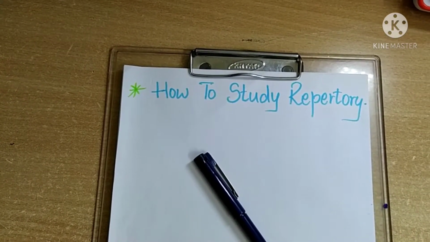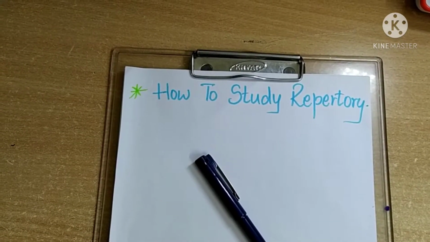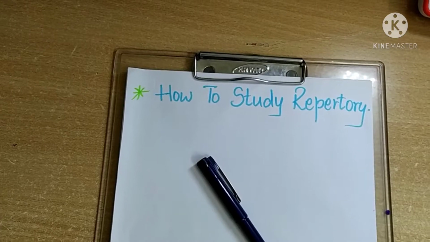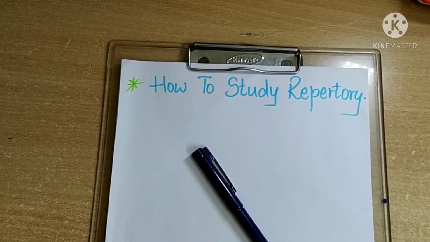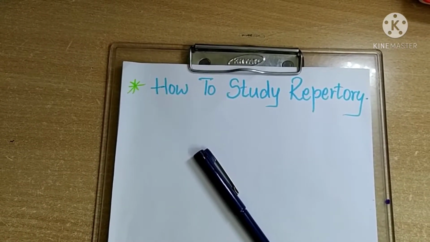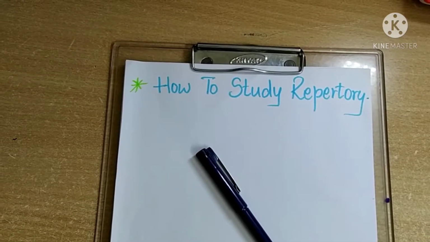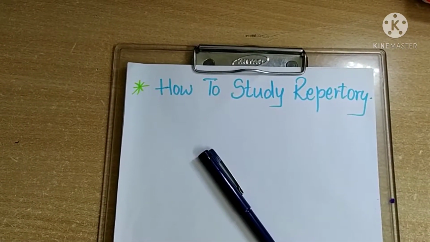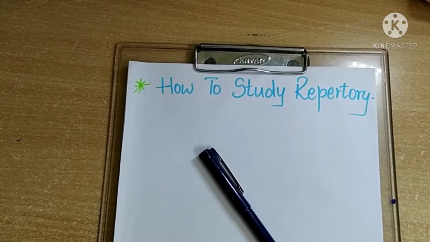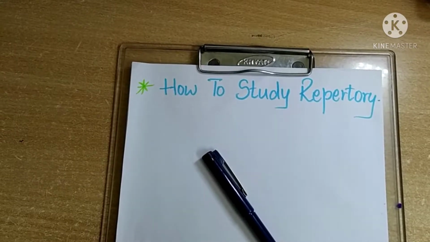So in today's video we are gonna see how to study repertory and simultaneously we'll see how to write a complete answer asked in exam for 20 marks. Like for example Kent's repertory, BBCR repertory, usually these three repertories are asked for 20 marks, that is a long answer question. So we'll see how we can attend and how to study the other repertories also. We'll see simultaneously with this format.